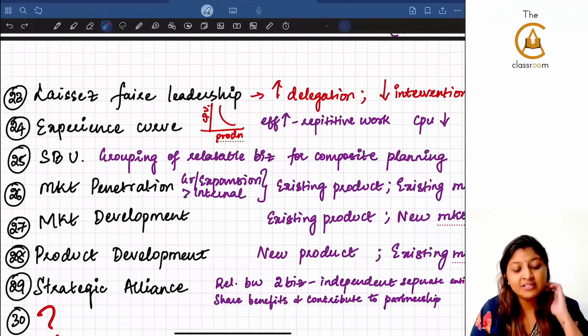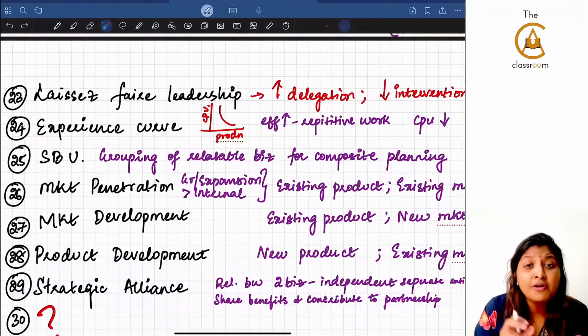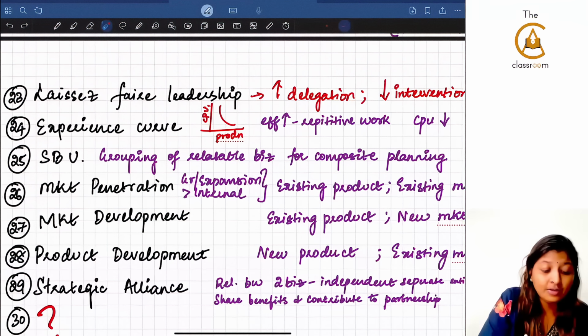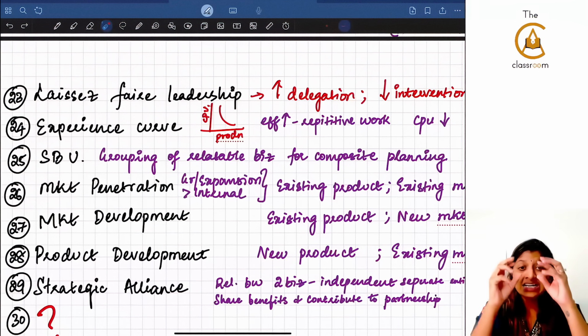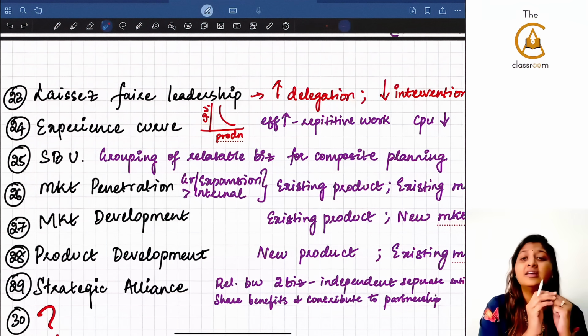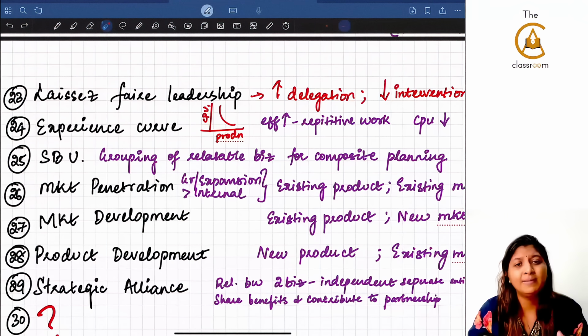The next is strategic business unit. It's a very, very important concept for your exam. Grouping of relatable businesses for composite planning. And this is the only place where you will see the president instead of CEO and all. Under that there will be strategic business units, and every unit will have its own profit center, its own cost center, its own strategies, and under the SBUs there will be divisions, and under divisions there will be functions.